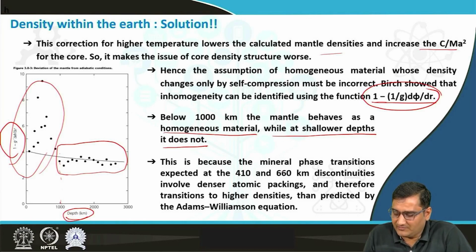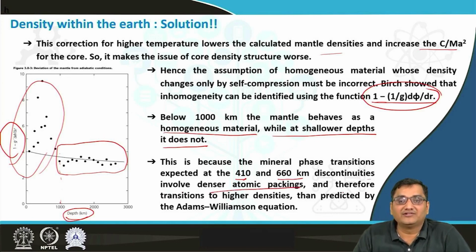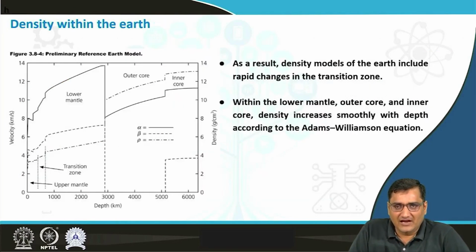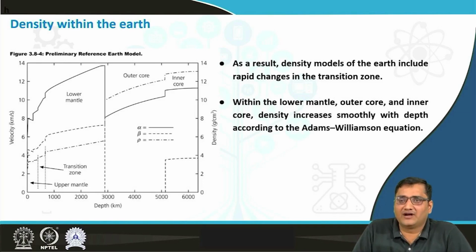This is because the mineral phase transitions expected at the depth of 410 kilometer and 660 kilometer discontinuities involve denser atomic packings, and therefore transition to higher densities than predicted by the Adams-Williamson equation. And as a result, the density model of the Earth includes rapid changes at the transition zone.